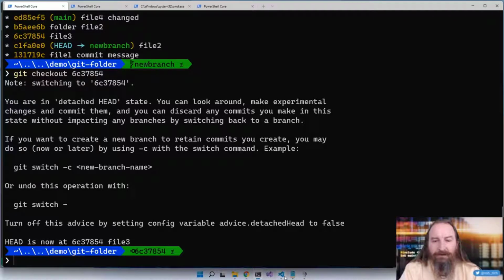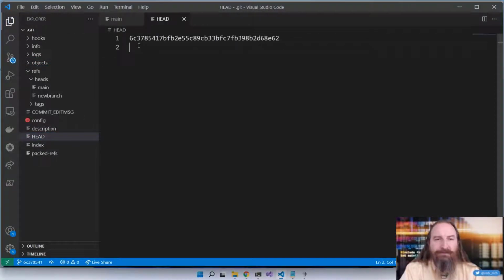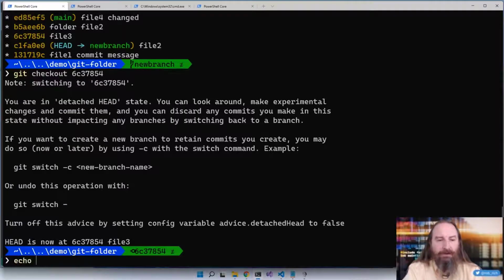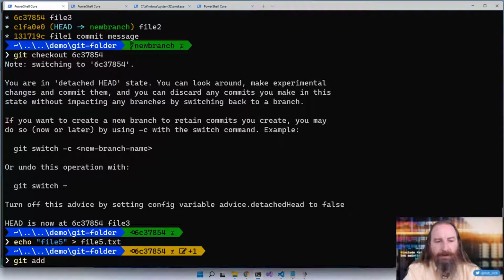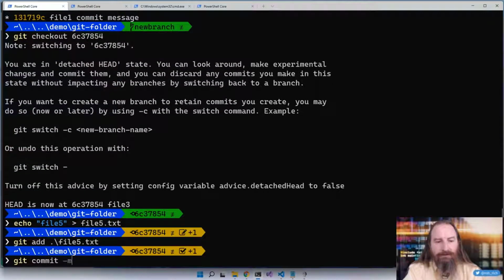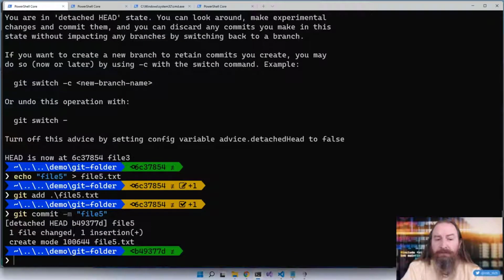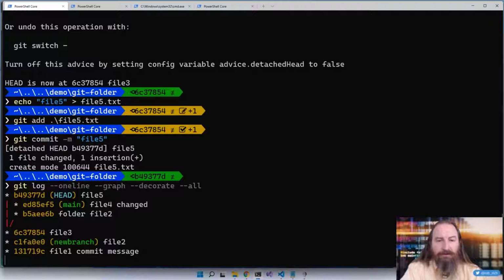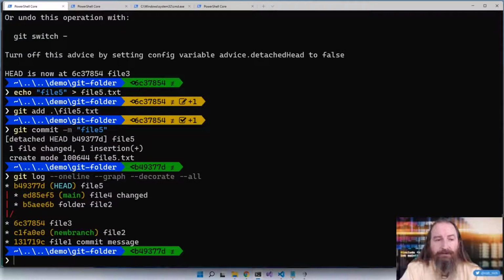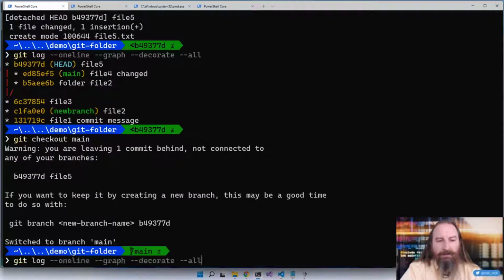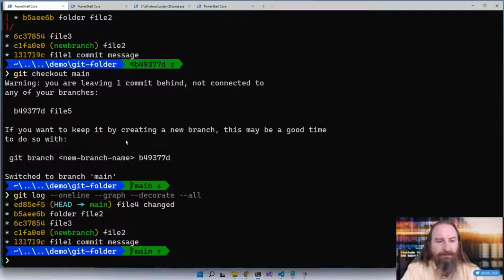What it says here is that if we open up the head file, we can see that it points at a commit, not a ref. Now we can continue doing stuff. Let's say echo file 5 into file5.txt, git add file 5, git commit -m file 5. Everything still works, but we don't have a reference pointing at this thing. So now if I say git checkout main, and then I do all of the things, now I don't have a reference to that commit anymore.